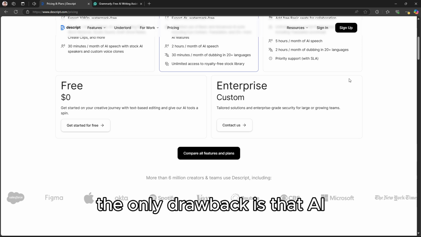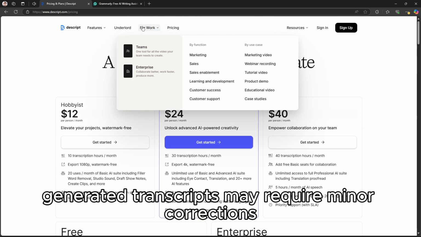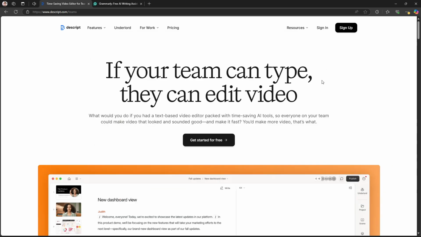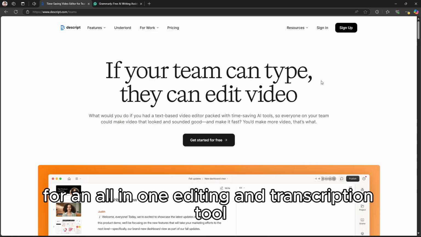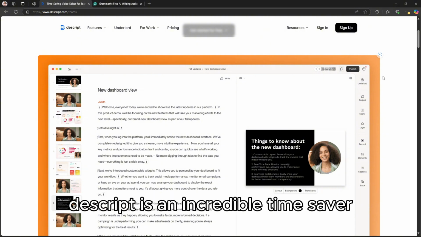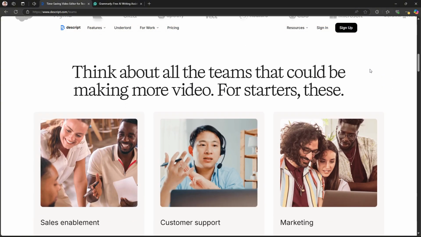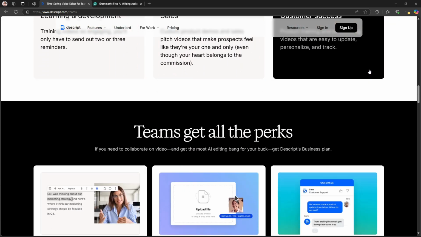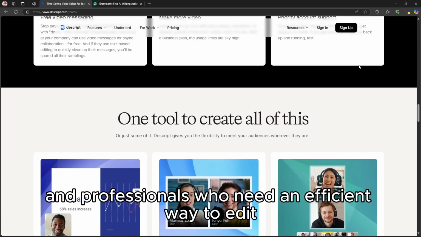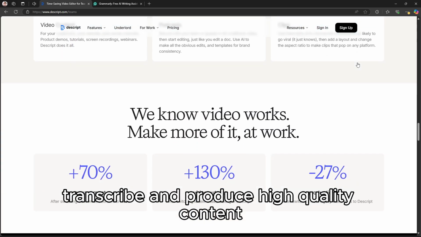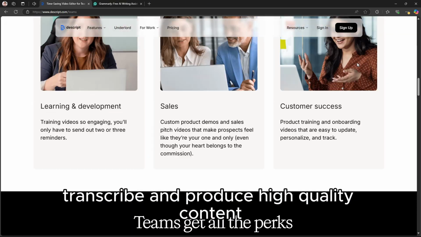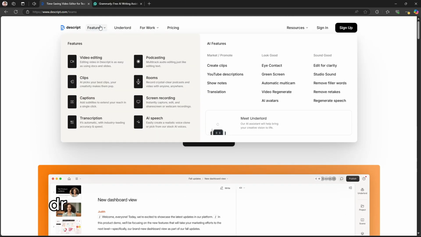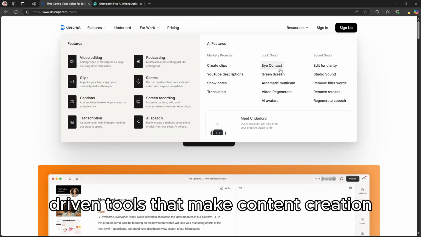The only drawback is that AI-generated transcripts may require minor corrections, and Overdub's voice cloning takes some setup. However, for an all-in-one editing and transcription tool, Descript is an incredible time saver. Overall, Descript is a must-have for content creators, podcasters, and professionals who need an efficient way to edit, transcribe, and produce high-quality content. It streamlines the editing process and provides powerful AI-driven tools that make content creation easier than ever.